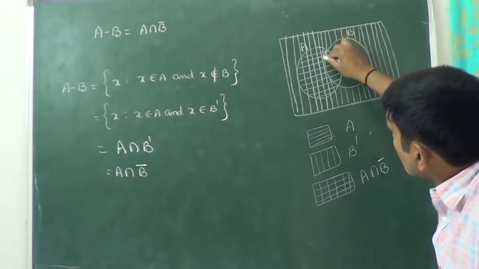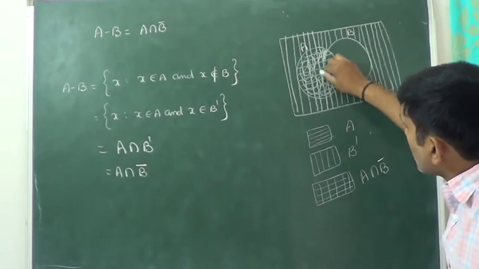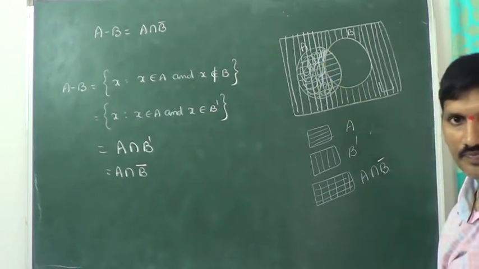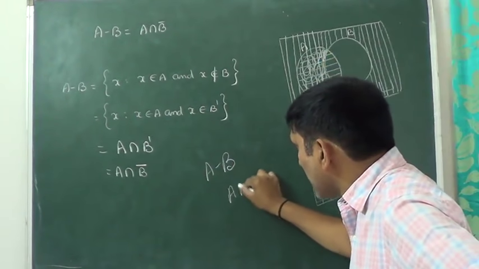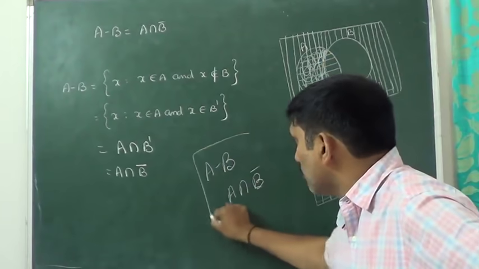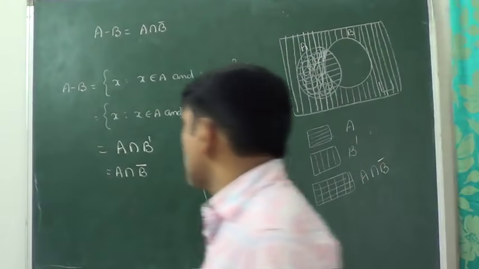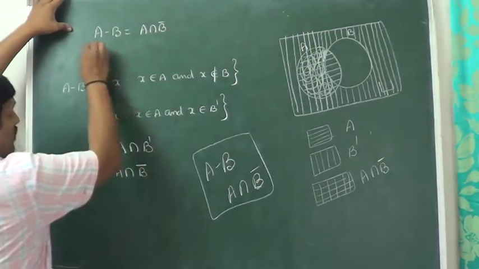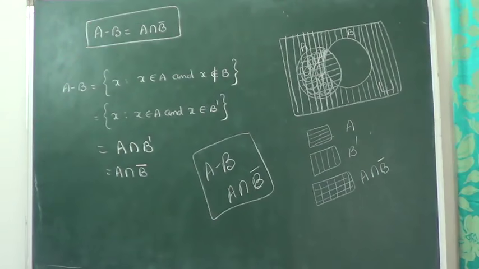That is nothing but this particular portion which I am shading now. This represents A intersection B bar. That's why, comparing the A minus B Venn diagram and the A intersection B bar Venn diagram, both are the same or not? So A minus B is equal to A intersection B bar.